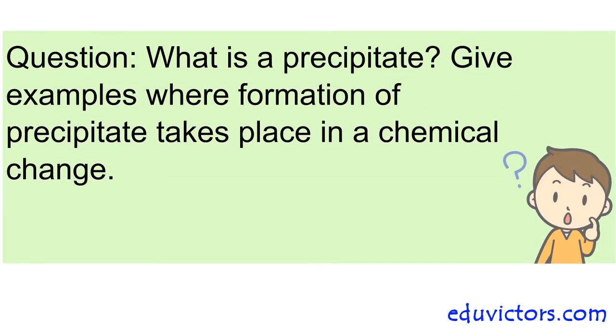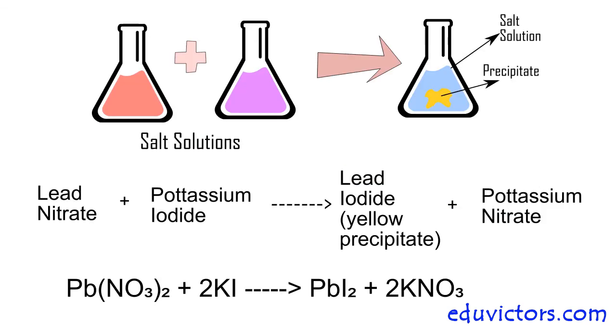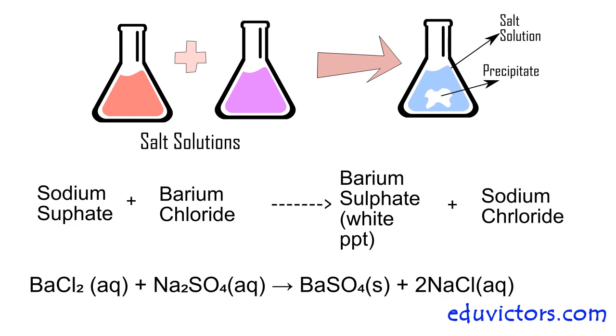What is a precipitate? Give an example where formation of precipitate takes place in a chemical change. An insoluble substance formed on mixing two salt solutions is a precipitate. For example, in a reaction between lead nitrate and potassium iodide solutions, a yellow precipitate of lead iodide appears. Similarly, mixing sodium sulfate solution with barium chloride solution forms a white precipitate of barium sulfate.